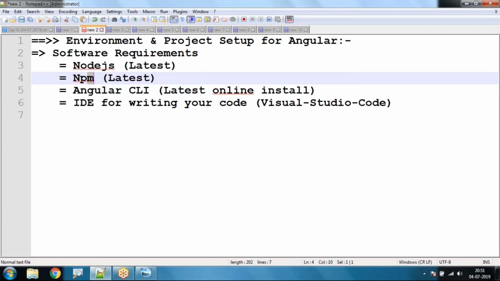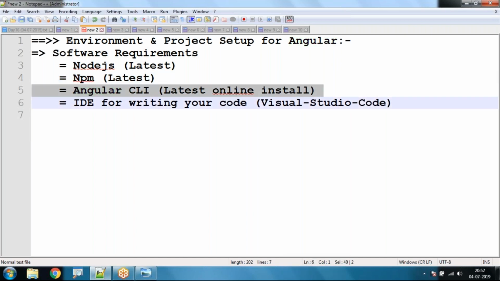When we install the latest version of Node.js, npm is also installed automatically. npm is a tool to download open source JavaScript libraries and integrate them with our Angular application using Node.js. Once again, npm, Node Package Manager, is a tool using which we can download open source JavaScript libraries and integrate them with our Angular application using Node.js.